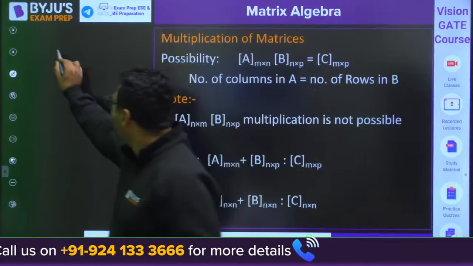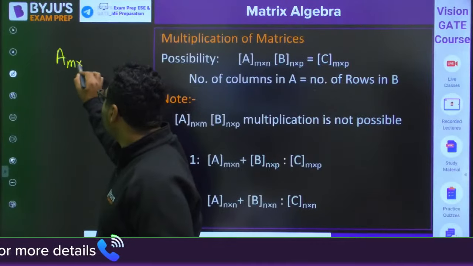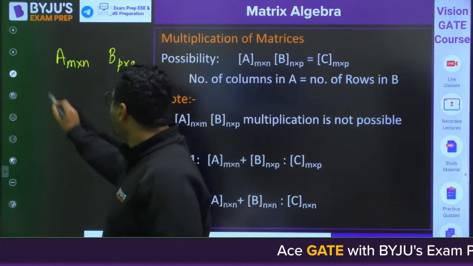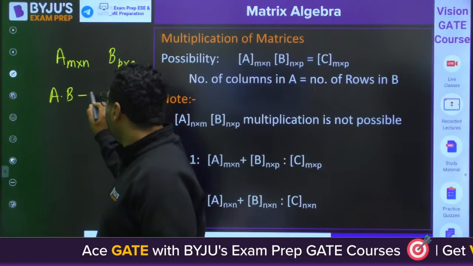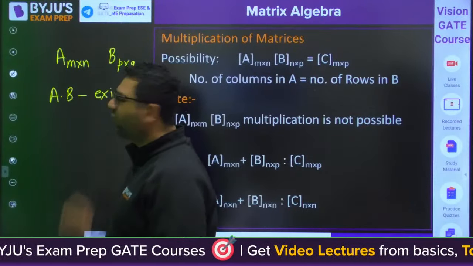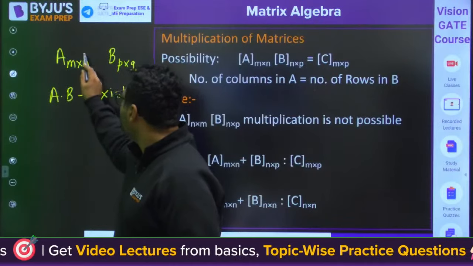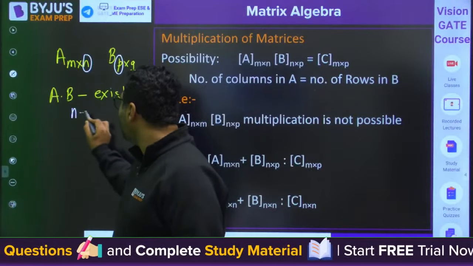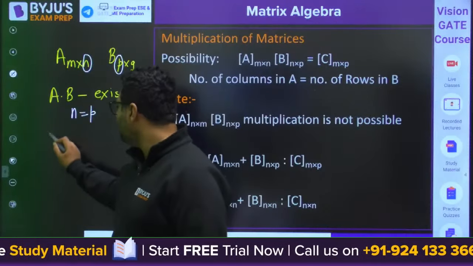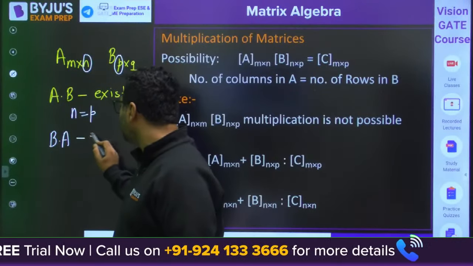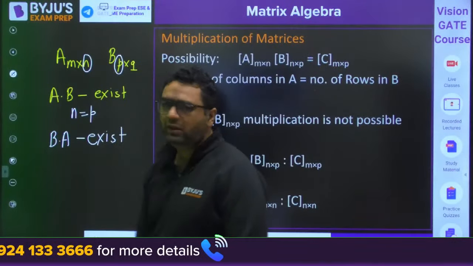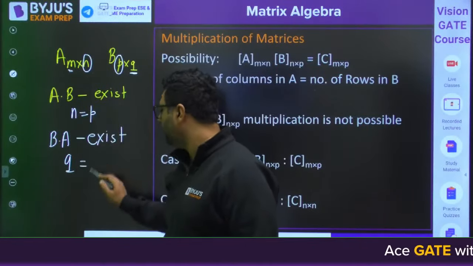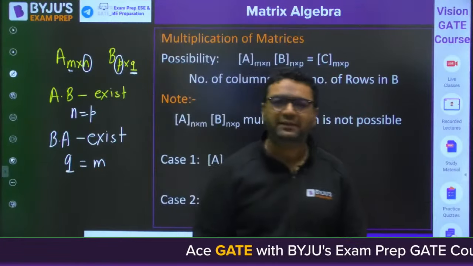If you have a matrix A, M cross N, and a matrix B, P cross Q, then A into B will exist only if the number of columns of A is equal to the number of rows of B. So it is possible only if N is equal to P. Similarly, B into A will exist only if the number of columns of B is equal to the number of rows of A. So that is how you can have this existence.